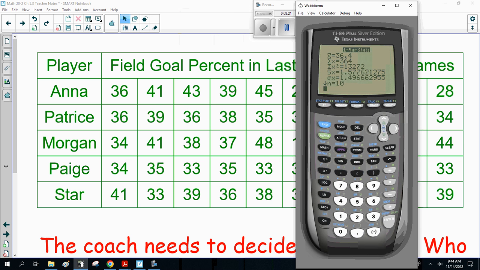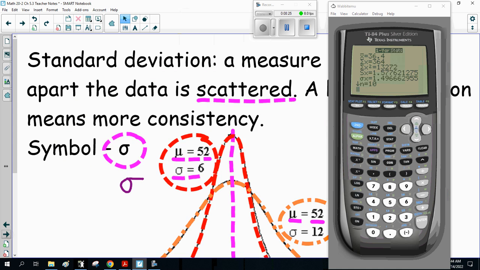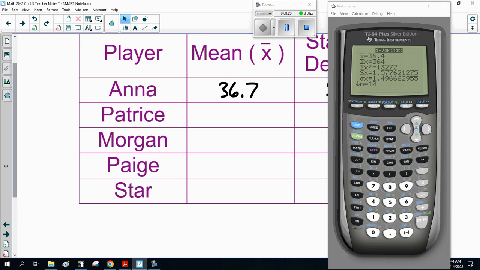The mean is 36.4, and the standard deviation is 1.5. So Patricia's standard deviation is 1.5.